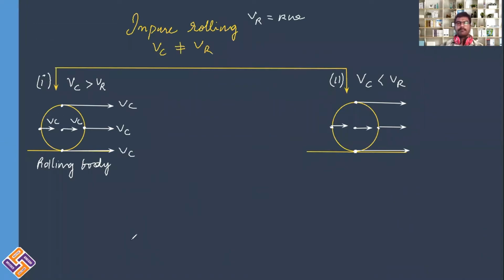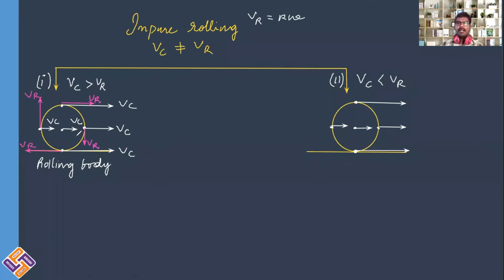But coming to rotational velocity, the magnitude of velocity of rotation for different particles will be different. At the highest position, rotational velocity is in this direction, at this position it is this side, at this position this side, and at this position, rotational velocity is upward. And this is Vr, this is Vr, this is Vr, and this is Vr.